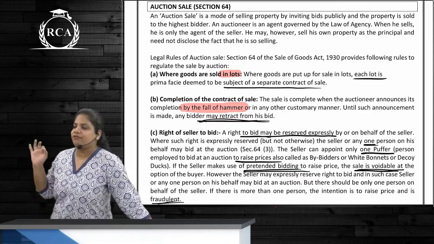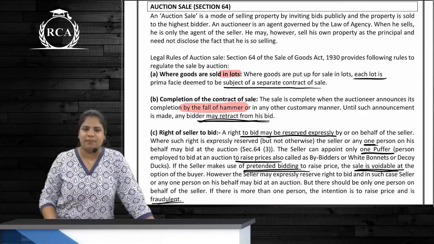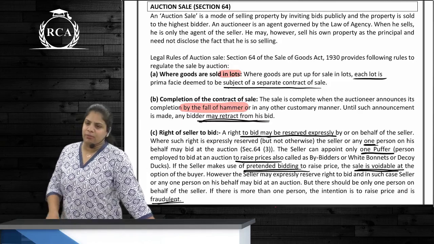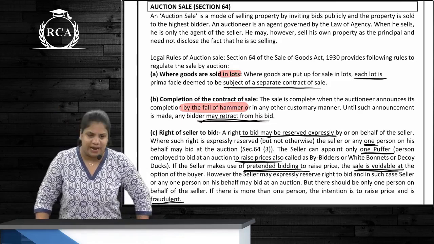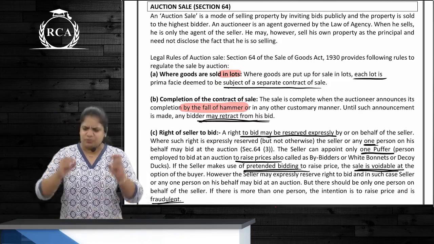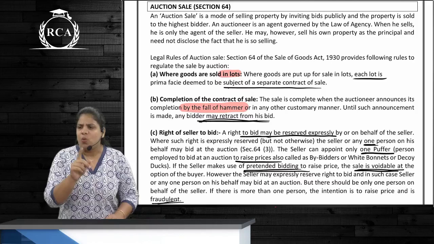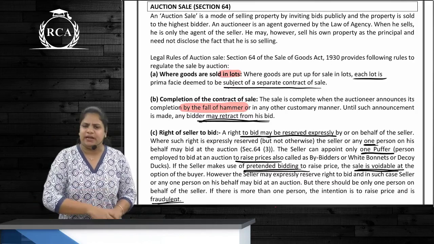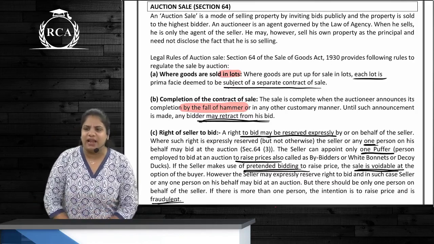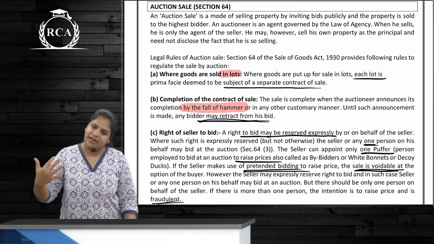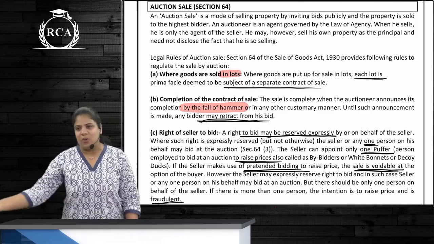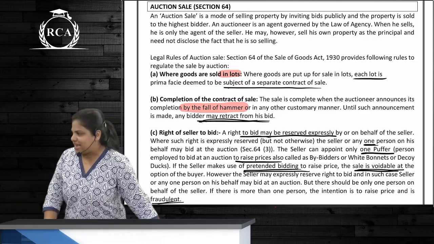Is contract formed after the bidder gives a bid? No. Contract will be formed only by fall of the hammer. That is the acceptance. Correct? Auction sale specifically provides once a bid is given, it cannot be taken back. Is this term valid? No, because a bid is only an offer. Can it be taken back? Yes. Until when? Until it is accepted.